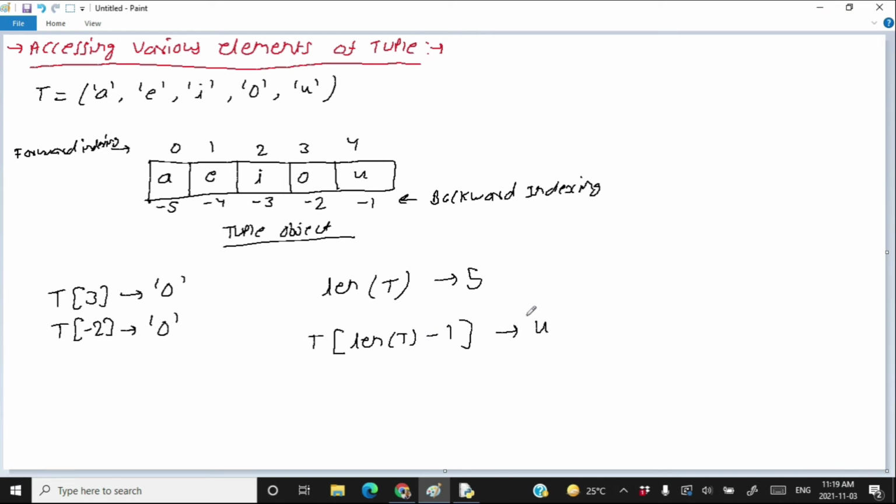This is the element u. And the other way to access the last element is just write t[-1]. It does not matter how big a tuple is, or whether you know the length of the tuple or not. You can just write t[-1], or you can write t[len(t)-1] to access the last element of any tuple. Let's try this practically.